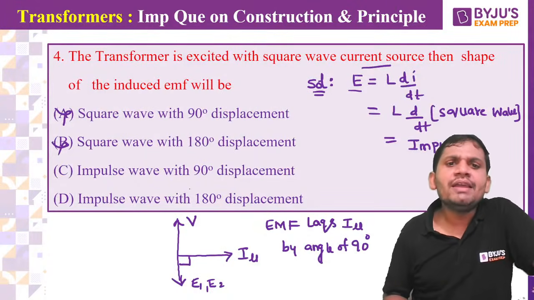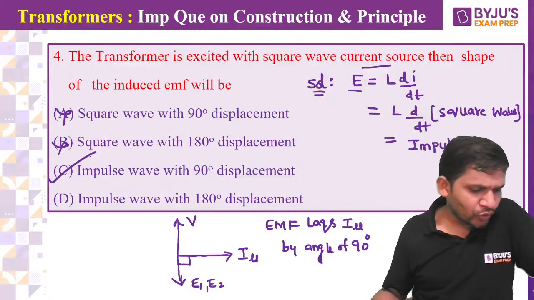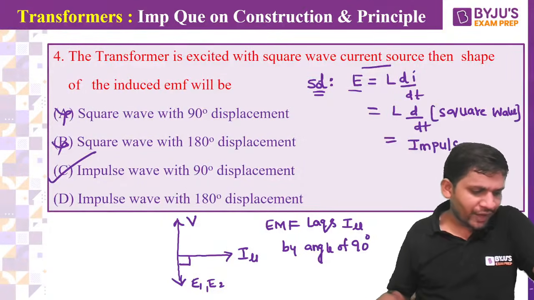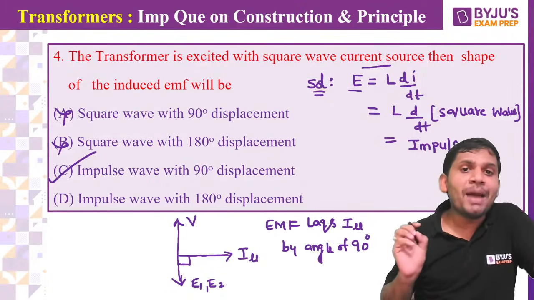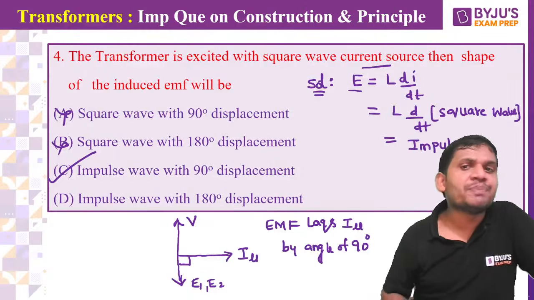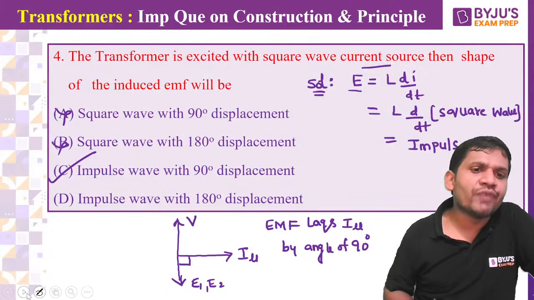That's the reason why it is an impulse wave with 90 degree displacement. Very good, students. It's option C. Very good, Naveen Kumar. Yes, Spandana, it is option C. It is an impulse wave with a 90-degree displacement. I think all of you know this one. Differentiation of a square wave gives the impulse wave.